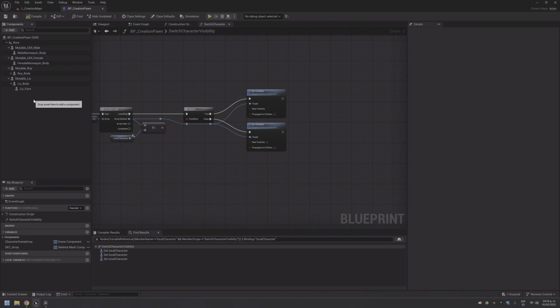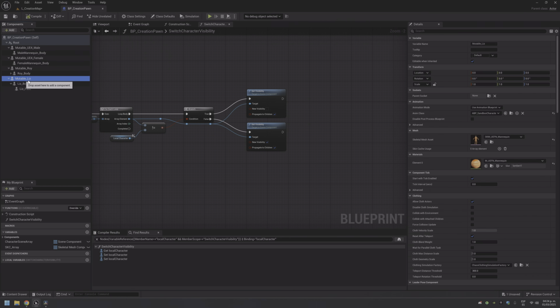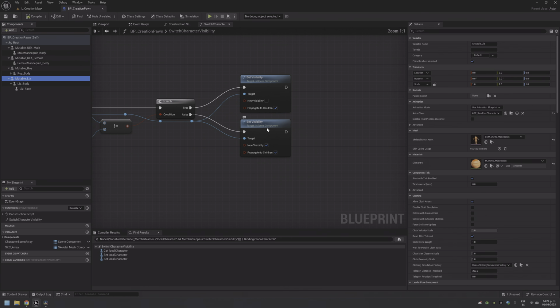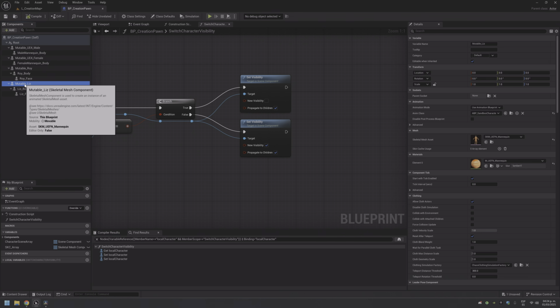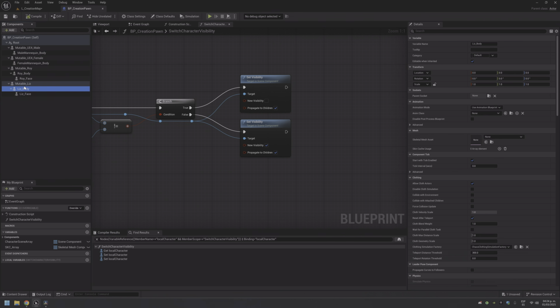So I want to be sure that all the children of this one are visible. So I need to select this one, check the visibility and propagate to all the children. We will add things here dynamically. That's why we are selecting the parent one and not the second one.